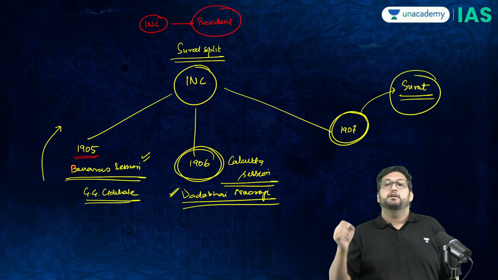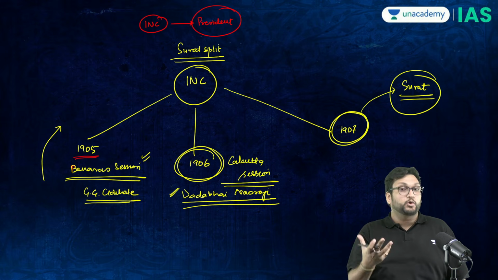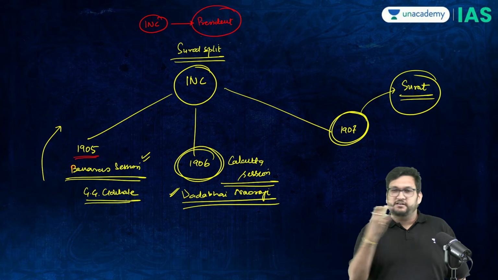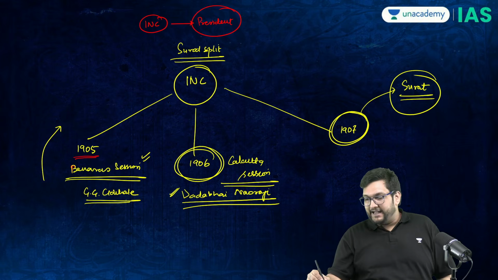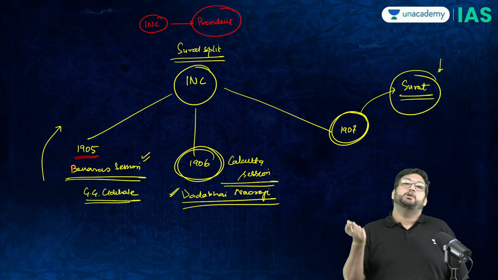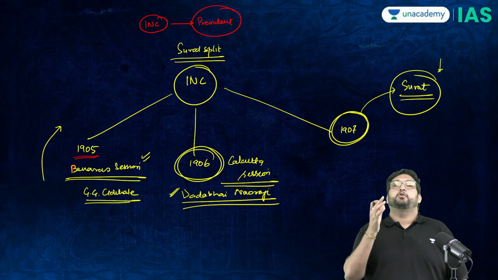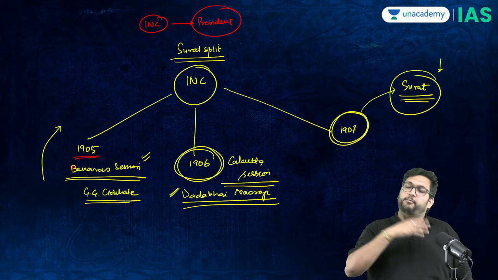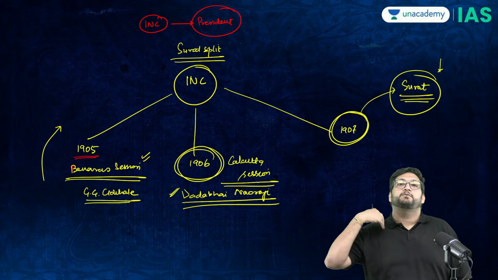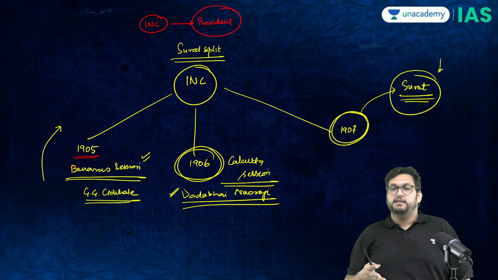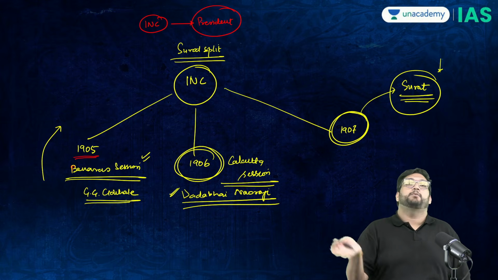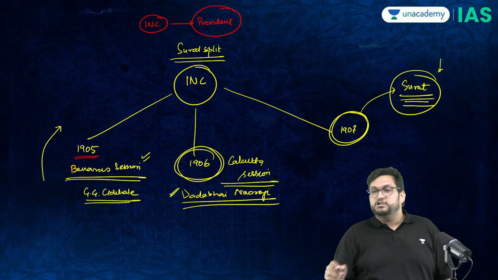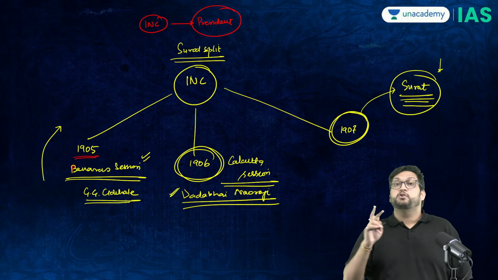And therefore, the Surat session was an explosive session, with a lot of tension, everybody fighting with each other. And now a shoe is hurled on the dais. That shoe will hit Firozshah Mehta and Surendranath Banerjee. In the Surat session, there will be a proper fist fight and the extremists will be expelled from the INC, and the INC will now be dominated by moderates. This is called the Surat split. Rashbehari Ghosh was the president.